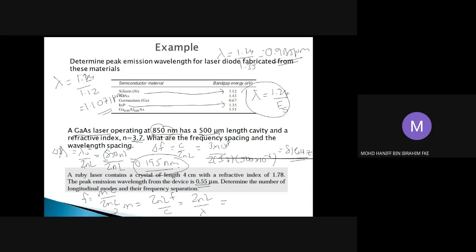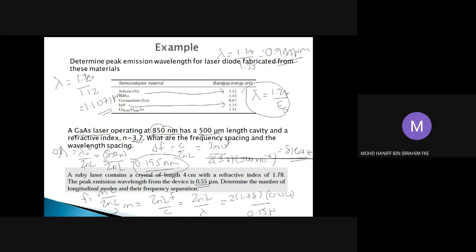M is your lasing modes number in your lasers. So 2N, N is 1.78, L is 0.04, and lambda is 0.55 micrometer. So based on this, the number of modes that we're going to have in your lasers is about 258,909 modes. So quite a huge number of modes in your lasers, yeah? Right, so that should be the number of lasing modes in your lasers.